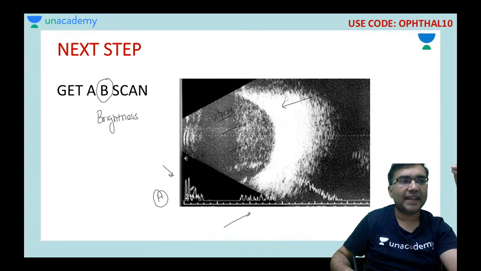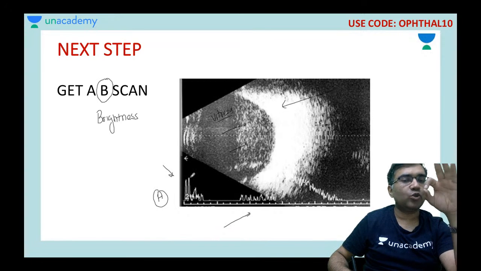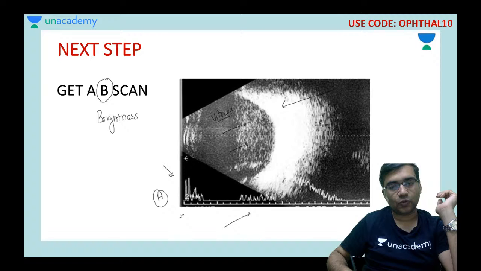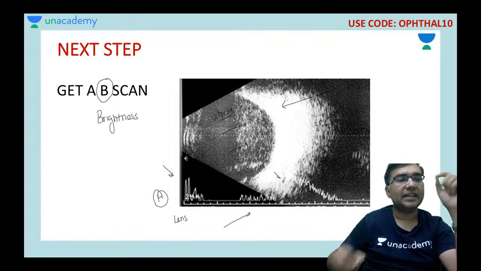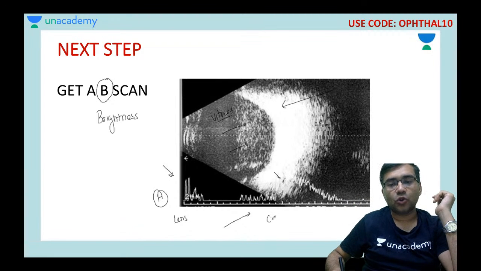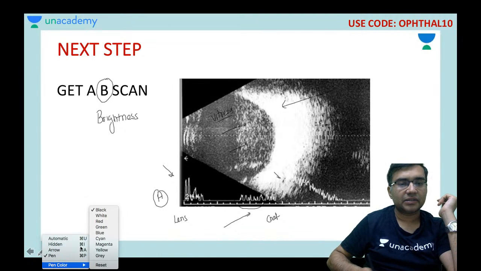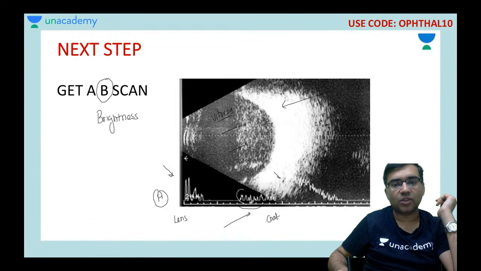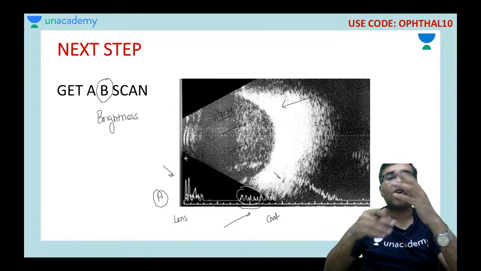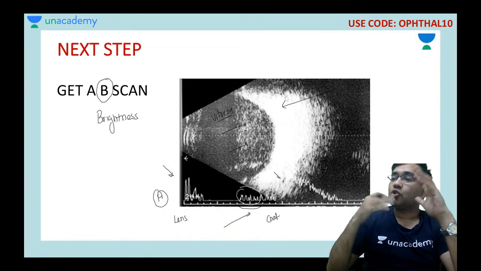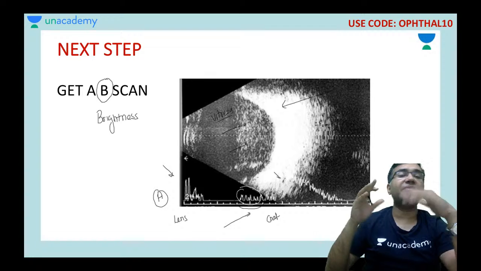So Shafaq, these spikes they basically tell the amplitude. The large spikes that you are getting, this is because of the lens shadow. And then you are seeing large spikes here. They are basically from the coats of the eyeball. Can you appreciate these small spikes? So these small spikes, they are basically, Dr. Anwar, because of the vitreous exudates. This vitreous exudates can be either an endophthalmitis or it can be a vitreous hemorrhage.